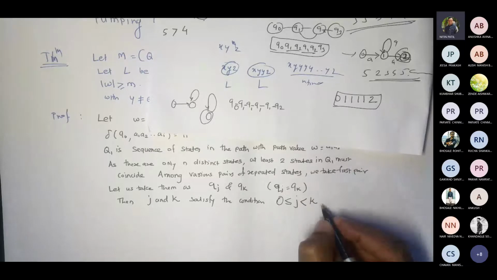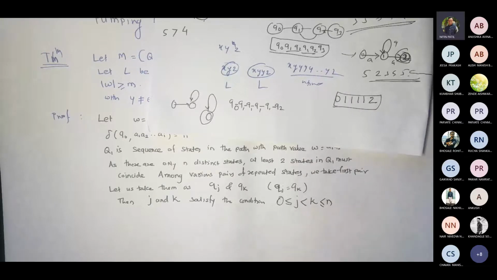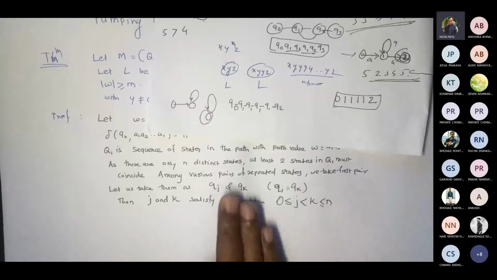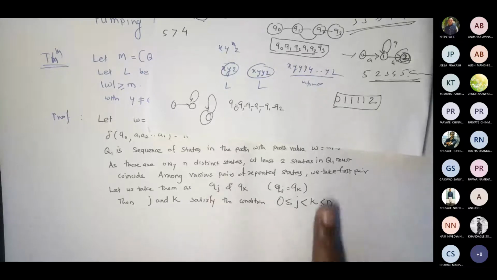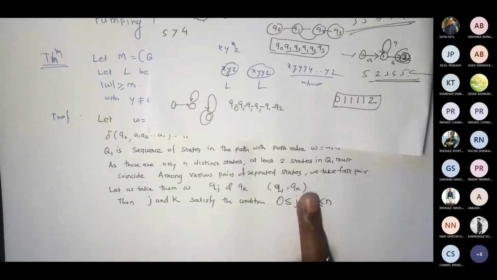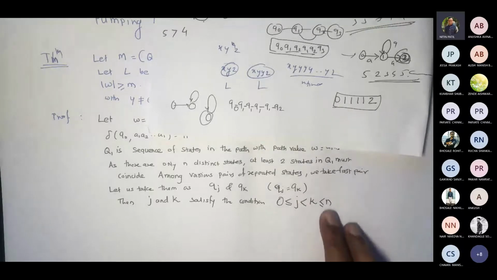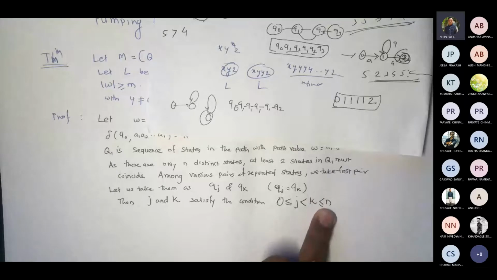That's why I am saying K less than or equal to N. If I don't see the K at all, that means J and K are the same. So am I going to get 0 less than or equal to J less than or equal to N? Probably yes. My length may be the same, 2. But I want that to be less than or equal to N strictly.